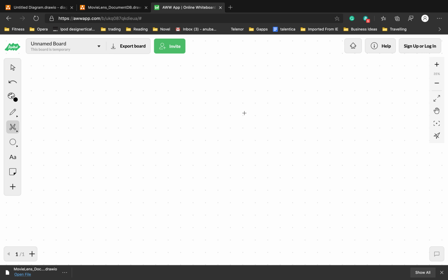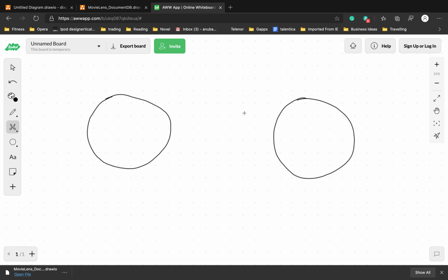So we have, let's say, two entities here, one is this, and one is this. These entities are nothing else but actors. So we have two actors, one was user and another was movies.